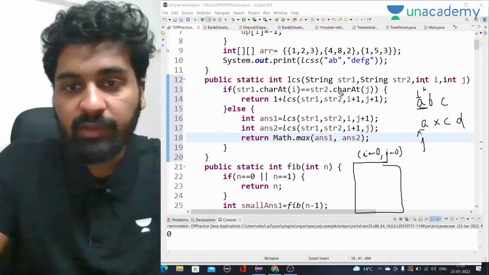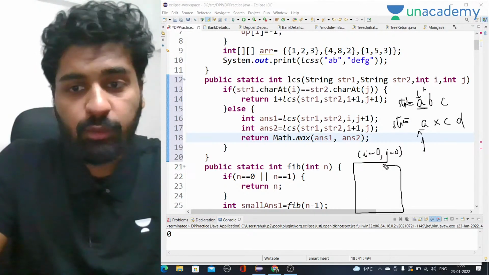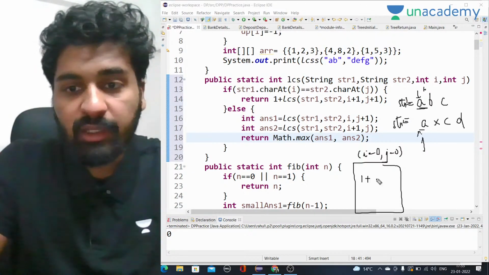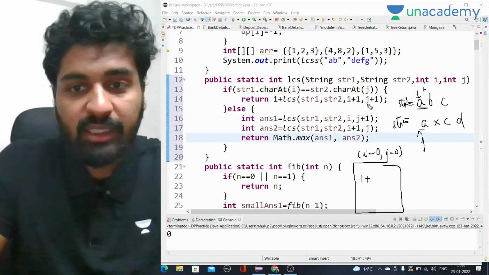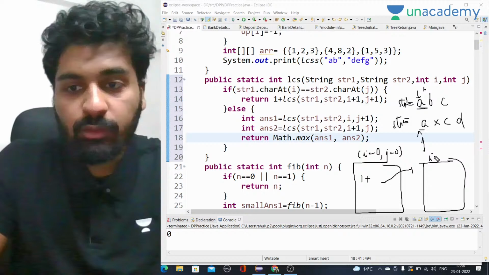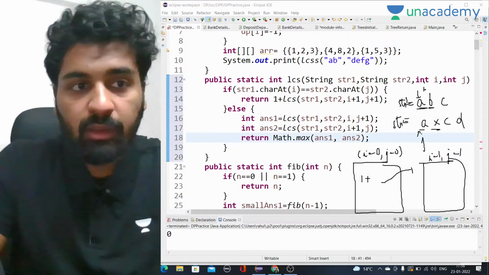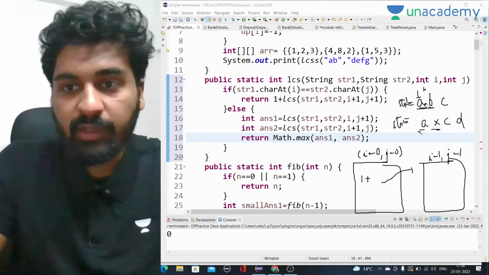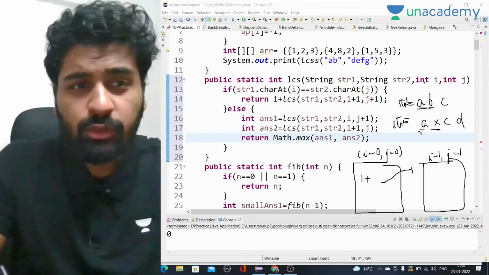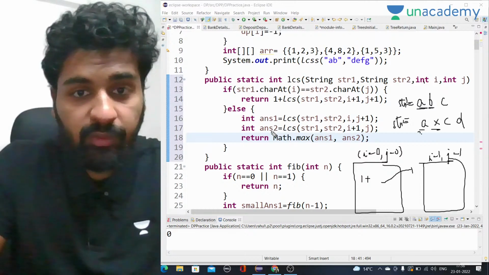In this case, what will happen? We will compare i and j, whatever is str1, this is str1, this is str2. They are equal, right? So we will call recursion for 1 plus LCS of i plus 1 and j plus 1. So we will call recursion for i equal to 1 and j equal to 1, that means here and here. In this case, we have B here and X here. They are not equal, right? So we will go to the else part.